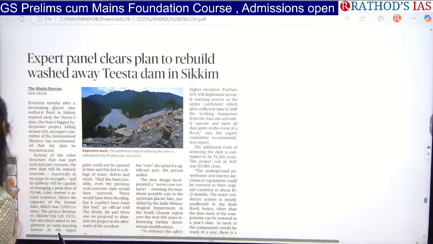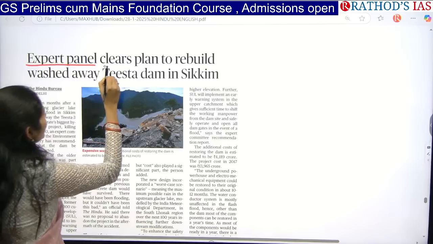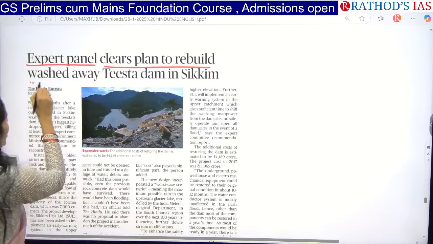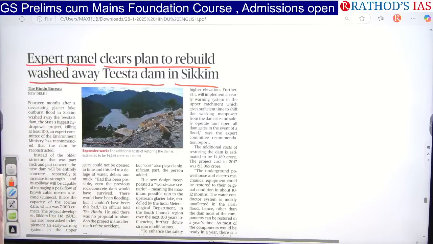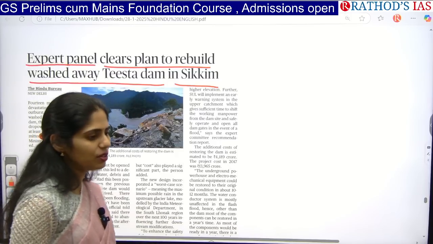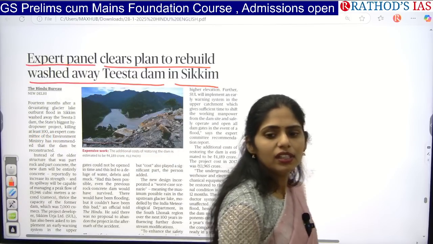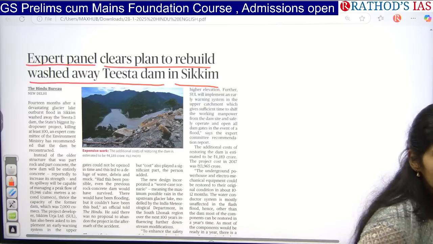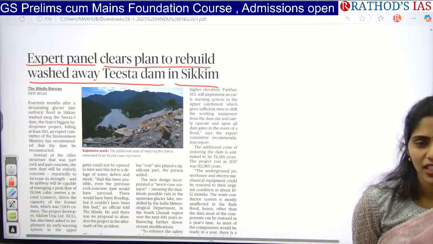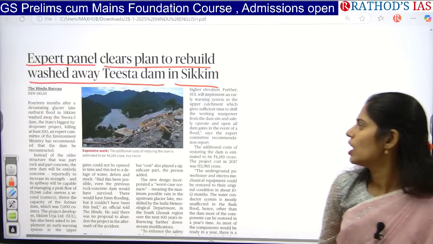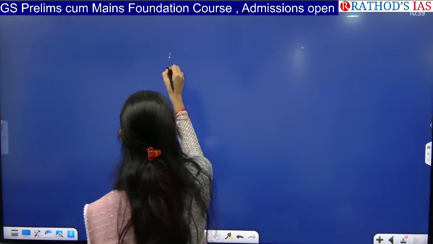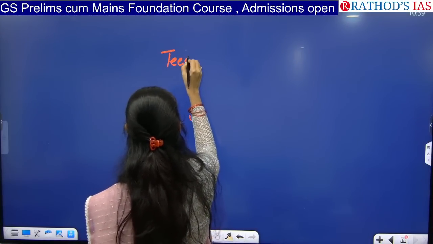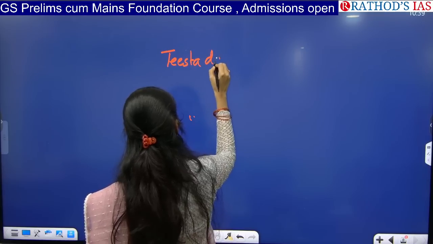A very important topic: Expert panel clears plan to rebuild washed away Teesta Dam in Sikkim. So this article is talking about Teesta Dam. Have you heard about this Teesta River? Yes, the Teesta River is a disputed river between which countries? India and Bangladesh. Okay, so here you have to see about Teesta Dam. The keyword here is Teesta Dam.